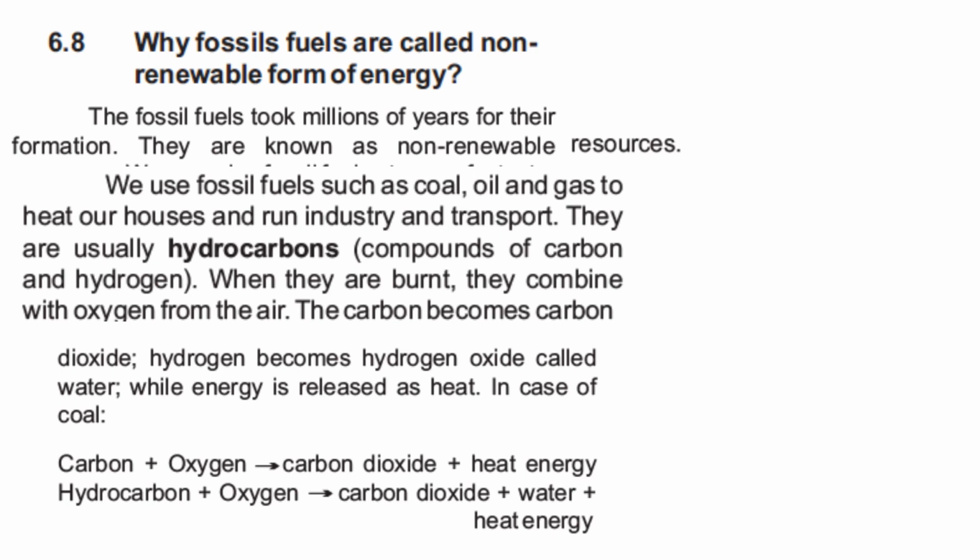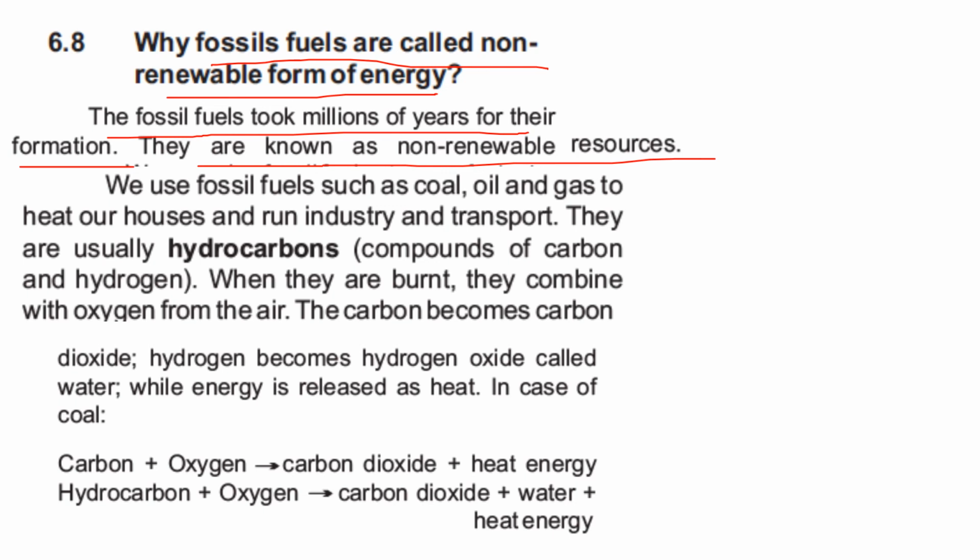The last question for this lecture is 6.8. The question is: why are fossil fuels called a non-renewable form of energy? The answer is that fossil fuels took millions of years for their formation. They are known as non-renewable sources. We use fossil fuels such as coal, oil, and gas to heat our houses and run industry and transport. They are usually called hydrocarbons because they are made from carbon and hydrogen.